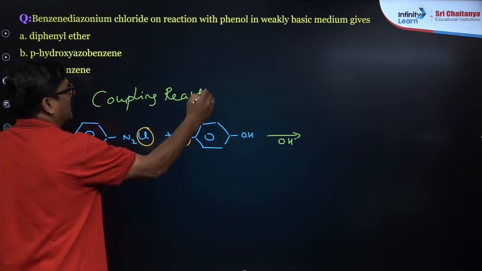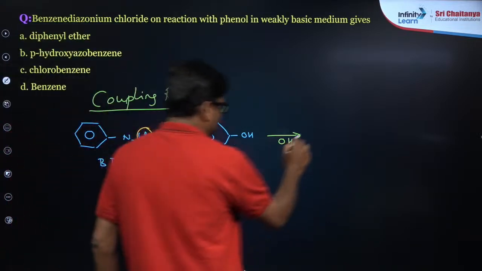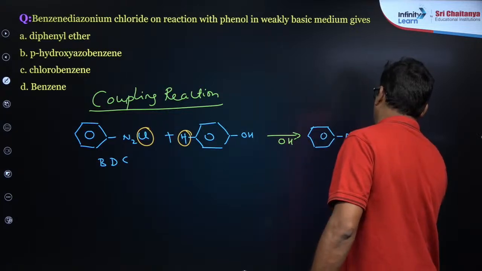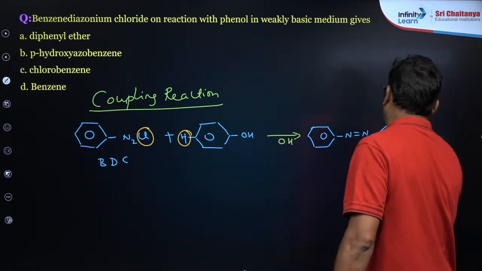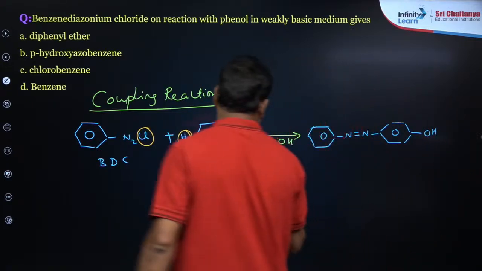In this coupling reaction, you will get the product with a nitrogen double bond nitrogen, and this is what you call para hydroxy azobenzene.